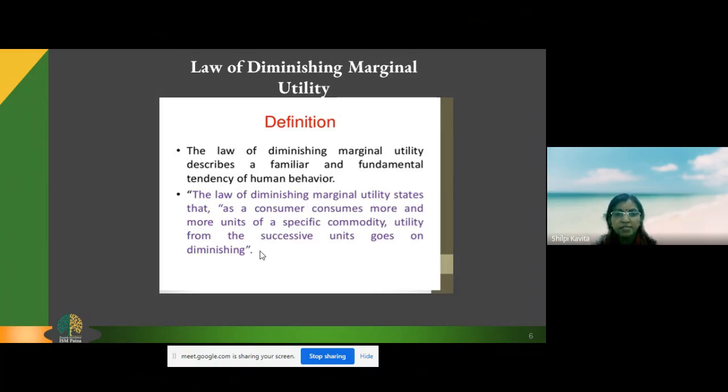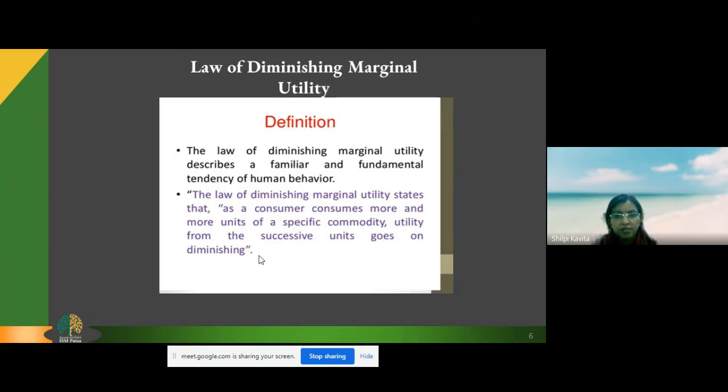And this has been accepted as a major fact in today's economics also, that as we consume more and more of a commodity, the satisfaction level goes down. We experience it in our day-to-day life. Suppose I'm hungry in the morning and I'm having 3 chapatis in my breakfast.